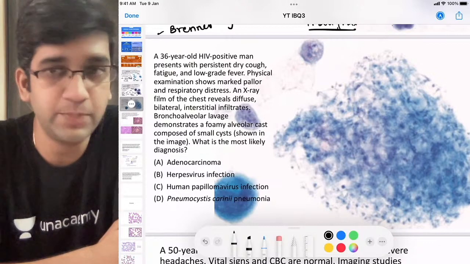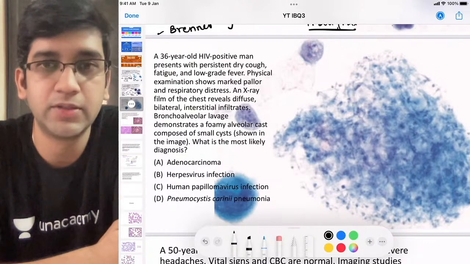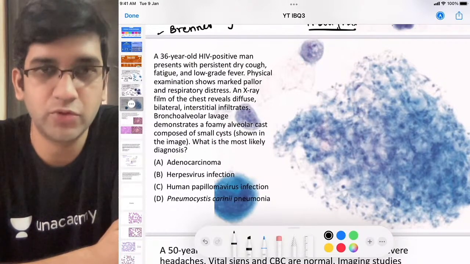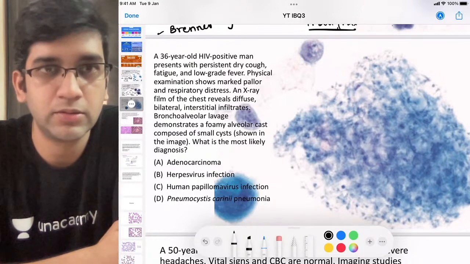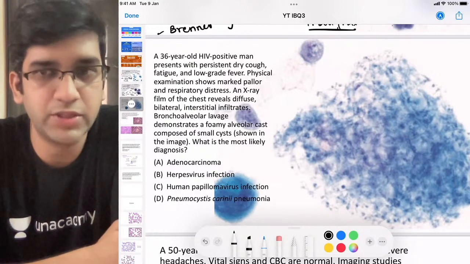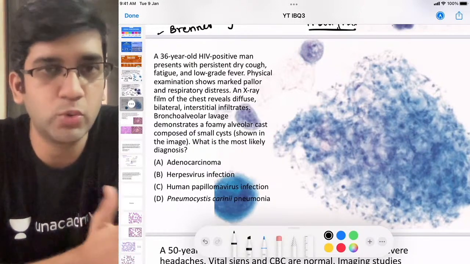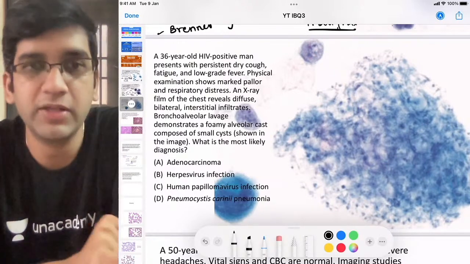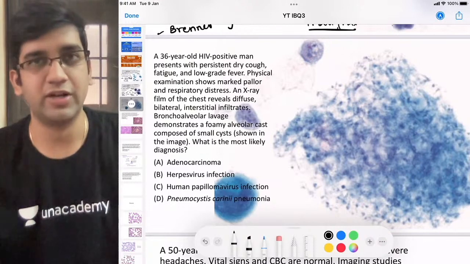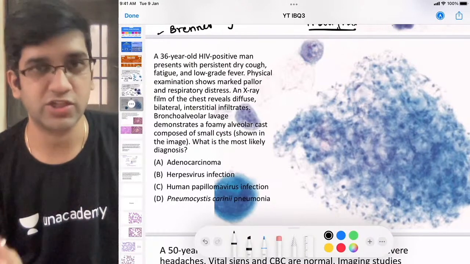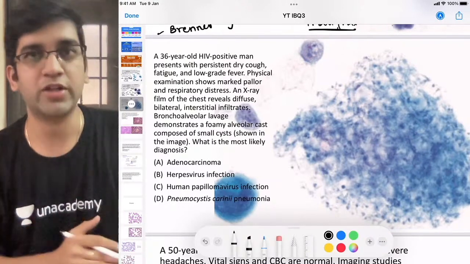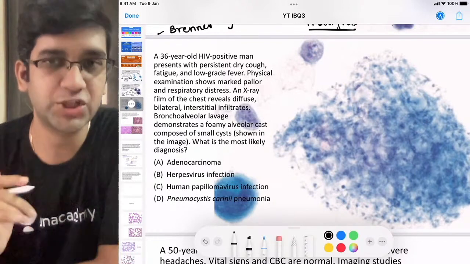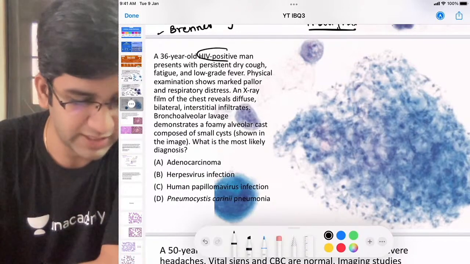Okay, Abhi went with D. Amresh went with D. Quite a few of you are going with D. Okay, let's read through the question and let's see how to come to the correct answer. Fine, great. One happy thing for me here is, since we had two questions of malignancy, you didn't opt for adenocarcinoma. That's a very good sign for me. I think what made you think about an infectious process here is my first line, right?